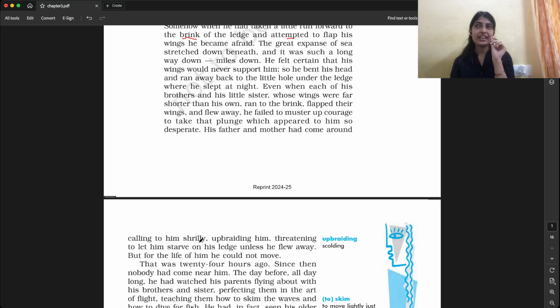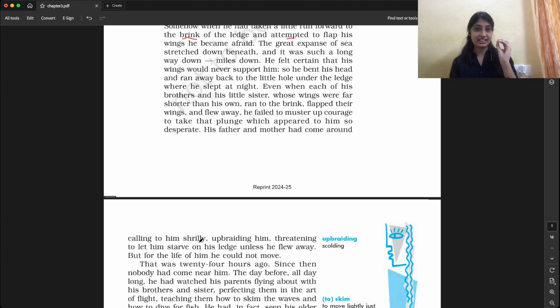Like in opera houses, they sing in a very high pitched voice, so that the glasses also break. The voice hurts the ear. The shrill voice. Okay, upbraiding him. Upbraiding means scolding him, threatening to let him starve on his ledge unless he flew away.